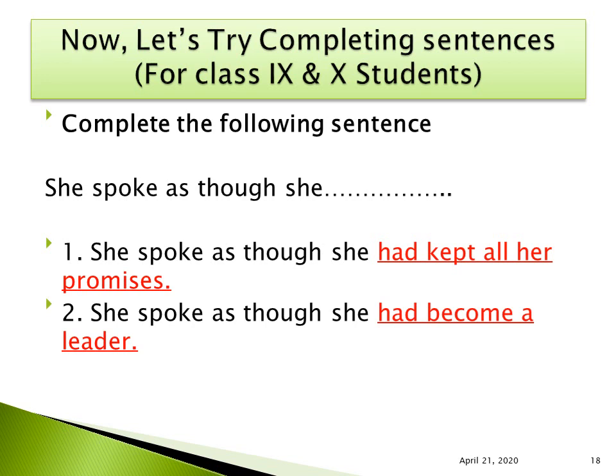She spoke as though she had become a leader. So you see, I have given two different examples, and you can produce more new sentences, but following the correct rule of verb.